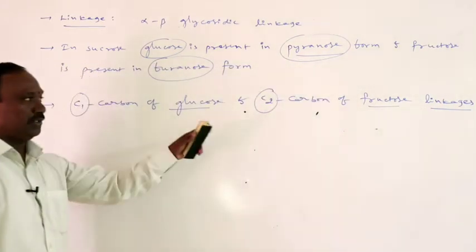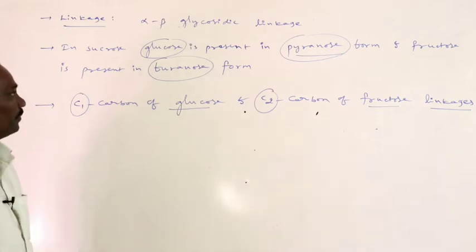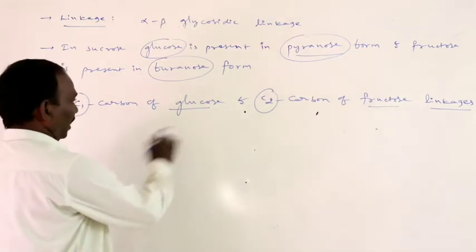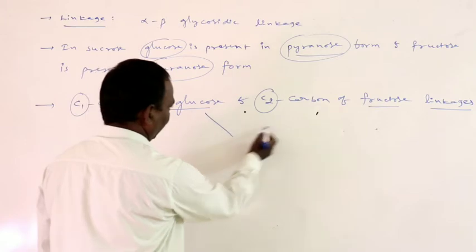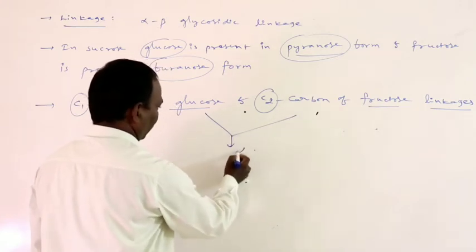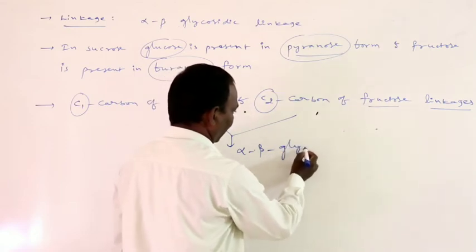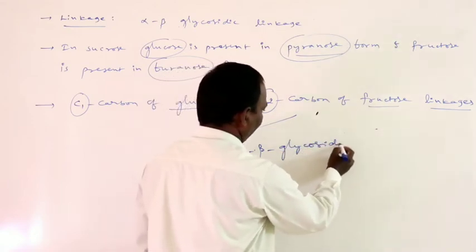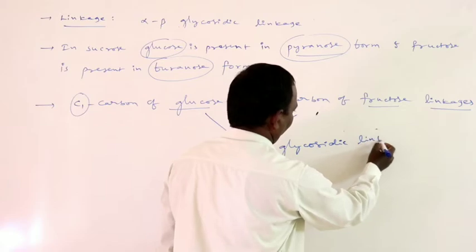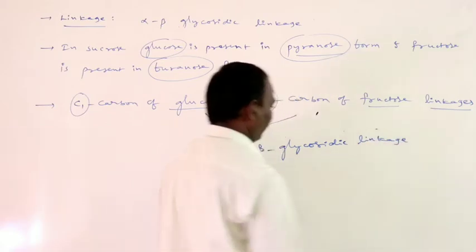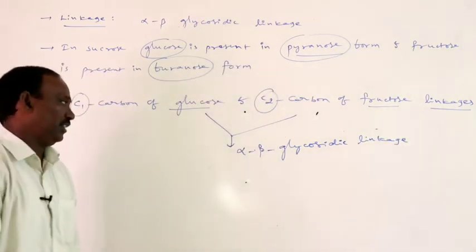Glucose and fructose both are linked by alpha beta glycosidic linkage.